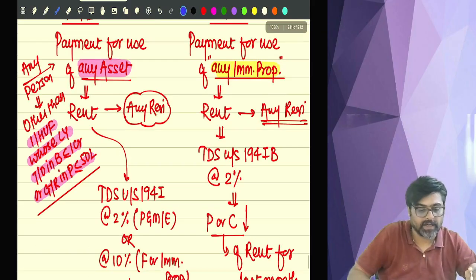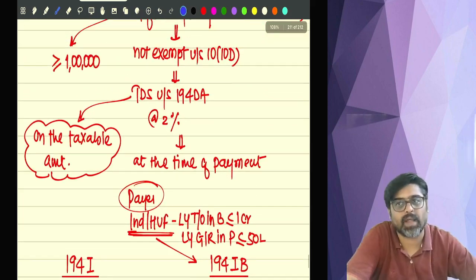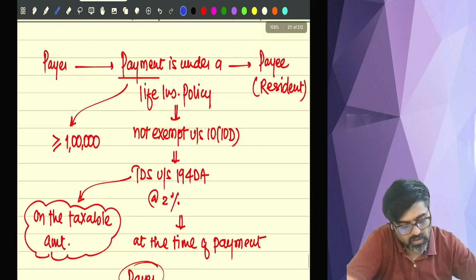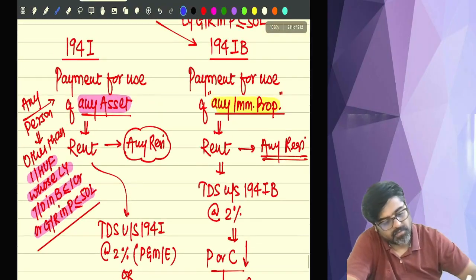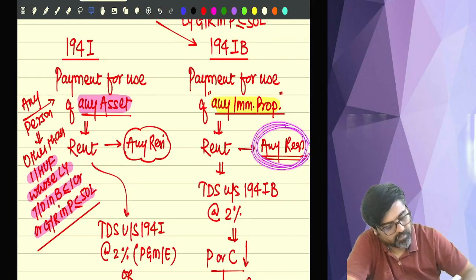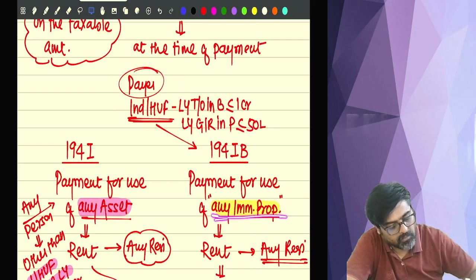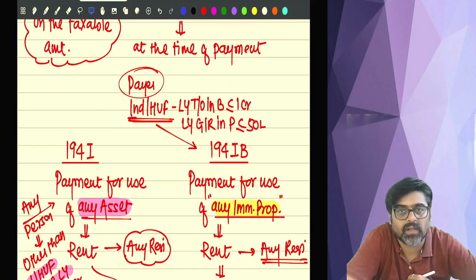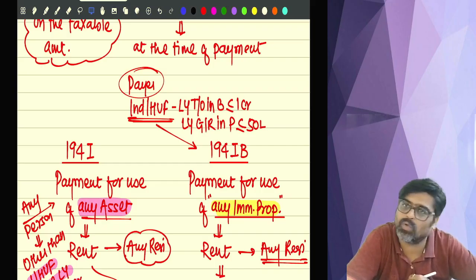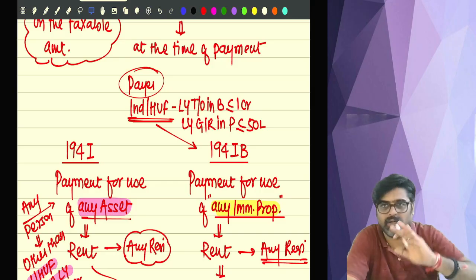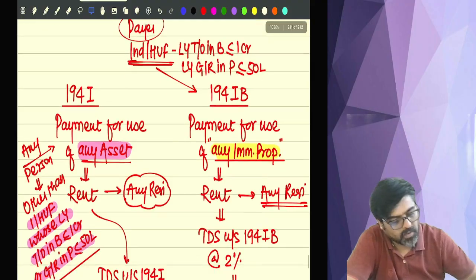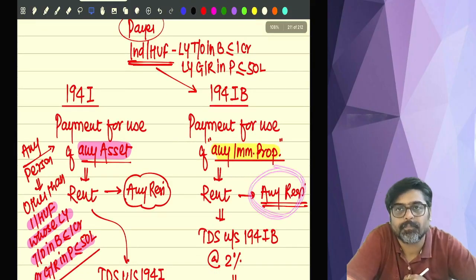Now let's come to 194IB. Guys, do you remember? You are a payee, and I am a payer. I have taken an immobile property on rent from you, and the monthly rent of that property is more than 50,000. Am I supposed to deduct TDS? Yes, under section 194IB. At what rate? 2%. So I will deduct TDS at 2%, provided you give me your PAN.